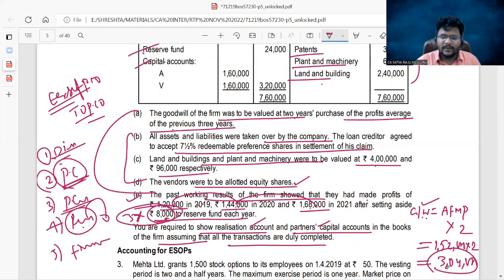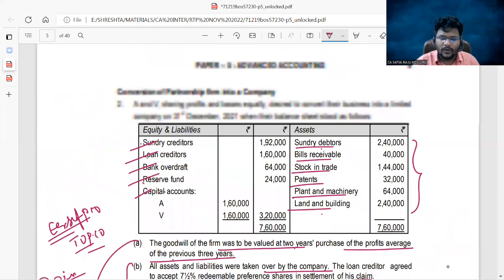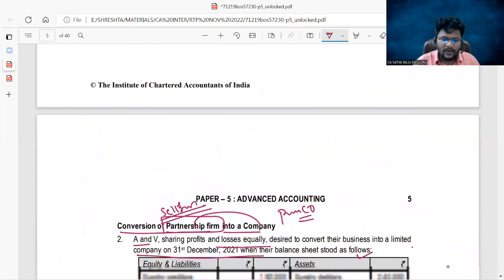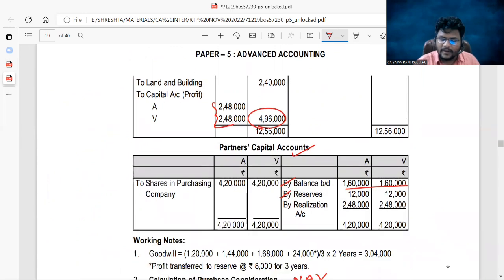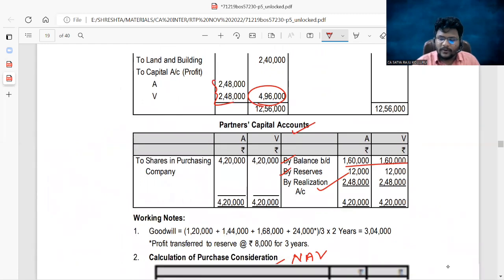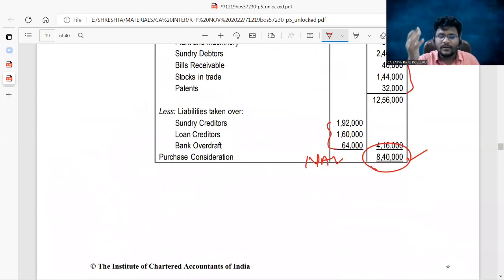After receipt of PC, before distribution of PC among the partners, find the realization profit or loss. Here they find the realization profit. How much realization profit did they get? 4,96,000. Such realization profit they distributed among the partners in the profit sharing ratio. Now in PC, how much do they have? 8,40,000 in the form of equity shares.